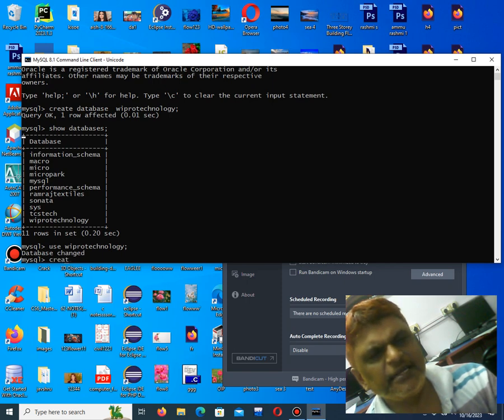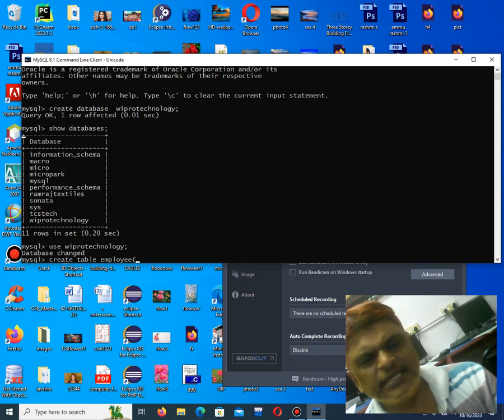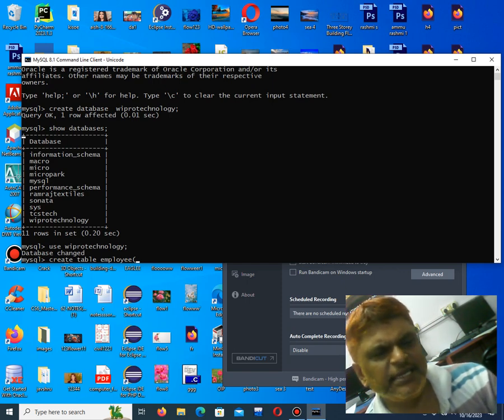You say create table, then you give the table name. Suppose I say the table name is employee. Then open the bracket. Now give all the details which you want. Usually in an employee table, what do we have? ID, name, salary, department, this.